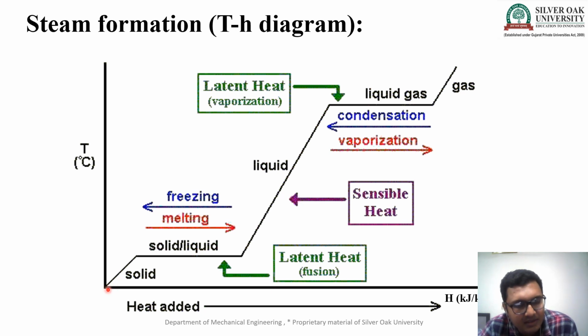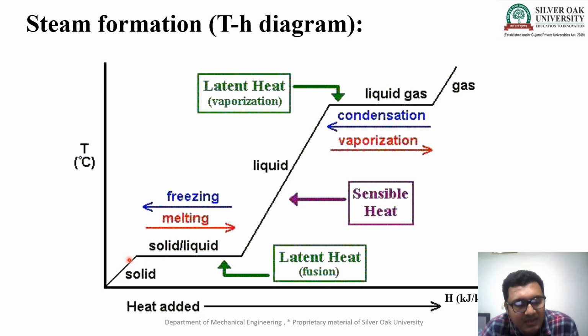Then I supply heat energy to the ice. It absorbs the heat, and the temperature increases from minus 10 degrees to 0 degrees, but the phase is not changed. The phase is solid to solid.